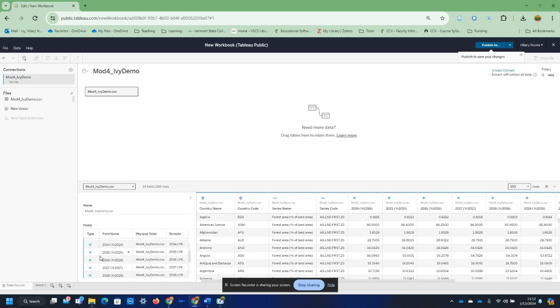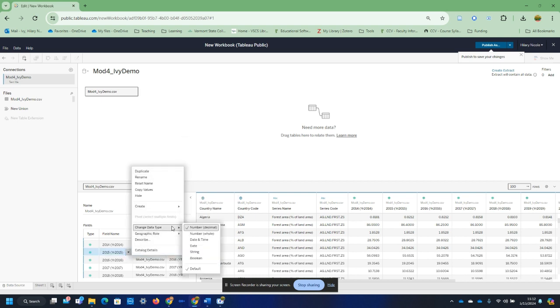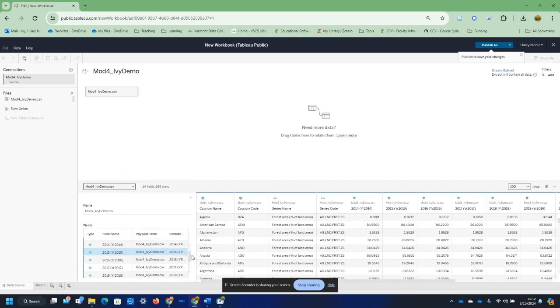Okay. I can come on over here and see what type of field things are identified as by clicking on it here. I can change the data type if I wanted to. I could duplicate fields, all sorts of different things.